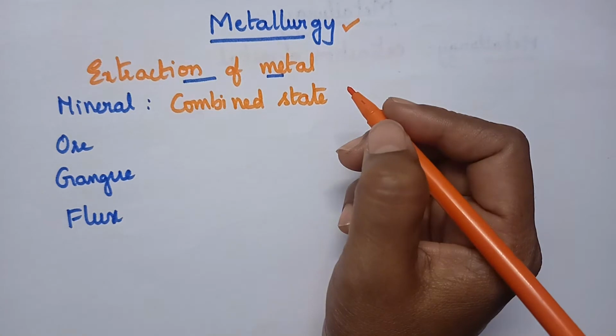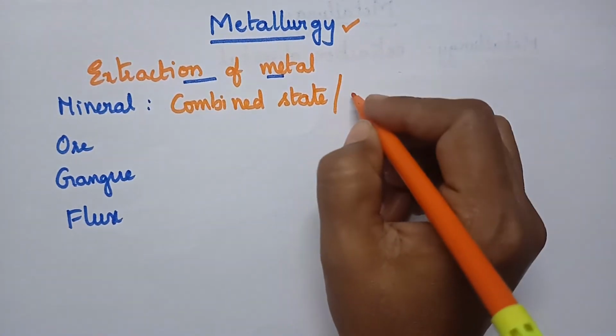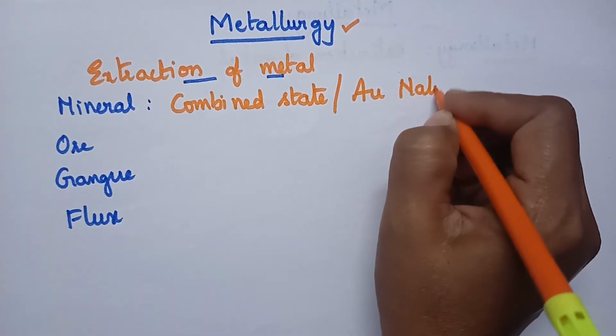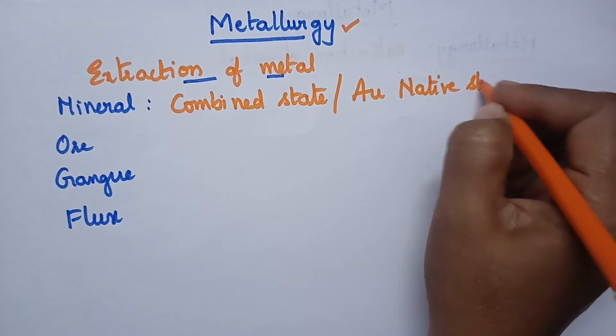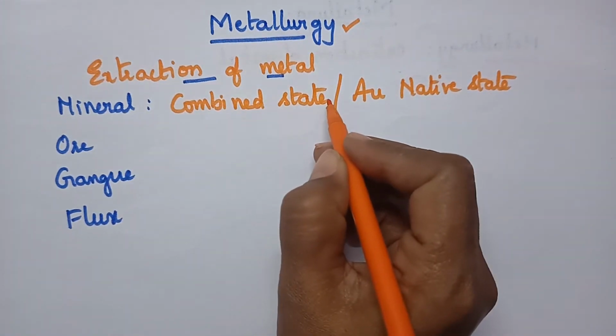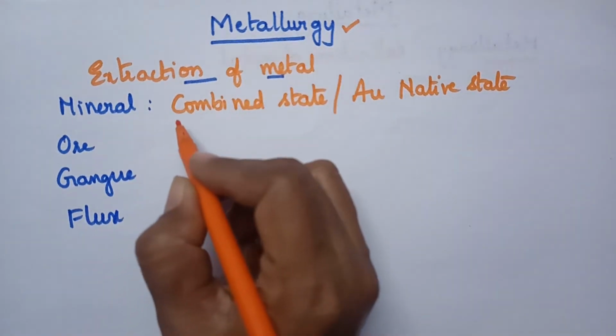Except gold, which is available in the native state, all other metals are available in the combined state in the earth crust, and that natural material is called mineral.